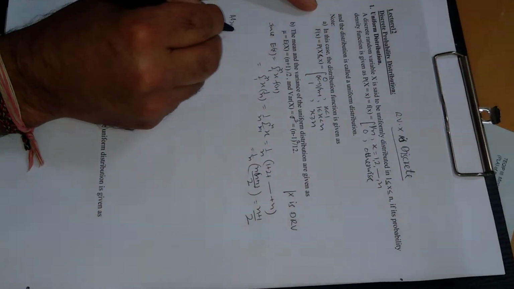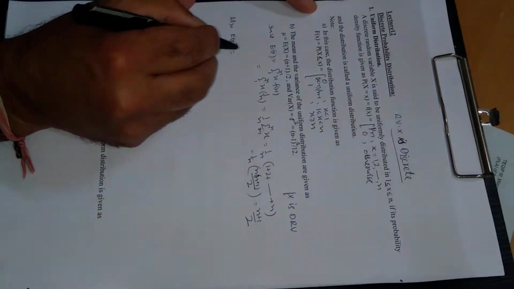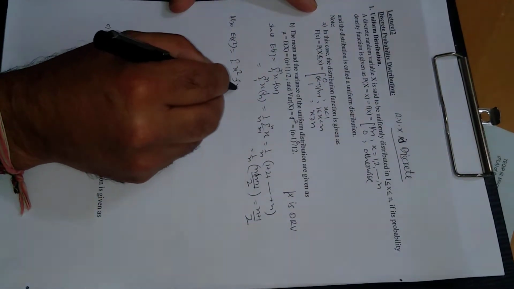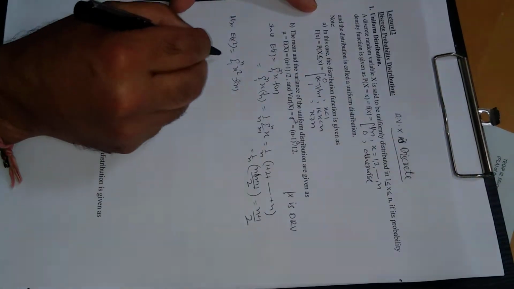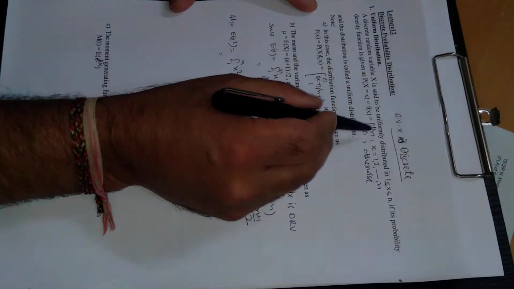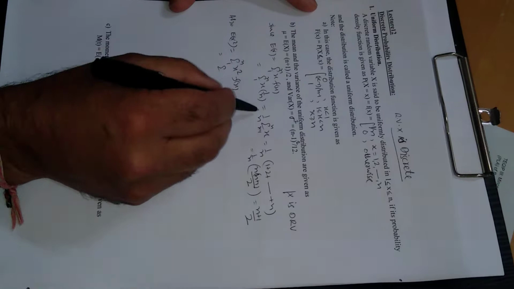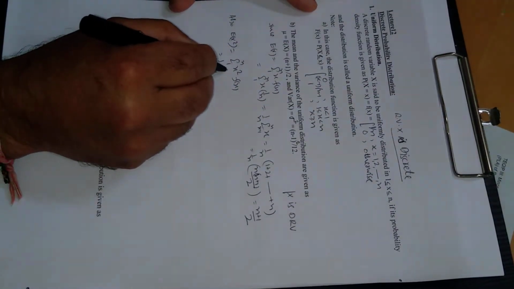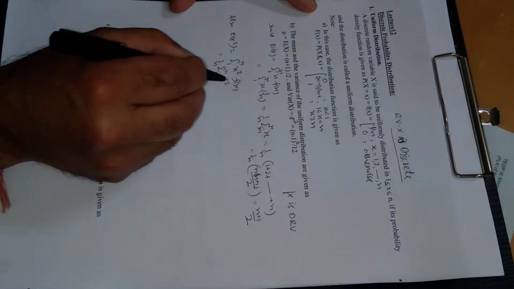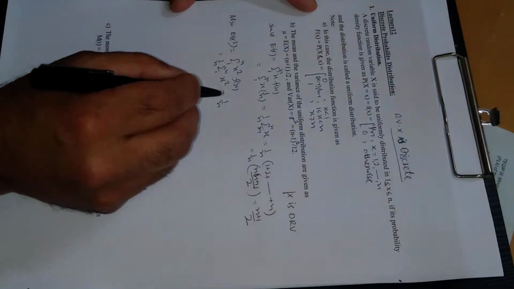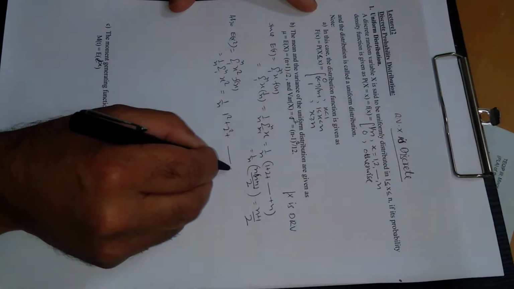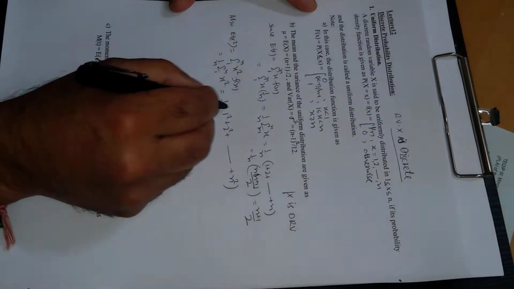Also E of x square is defined like this one: summation, instead of x there is x square, f of x, 1 to n. Again f of x is 1 upon n, which is constant, so this will be summation x square, which if you open, will come out to be 1 square, 2 square, so on up to n square.